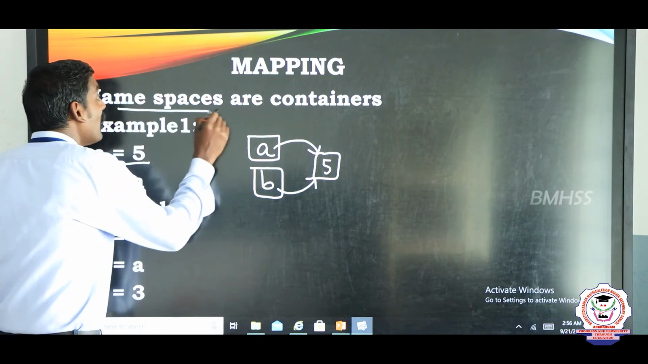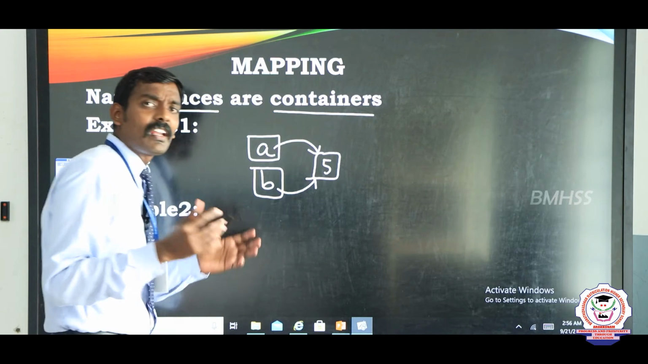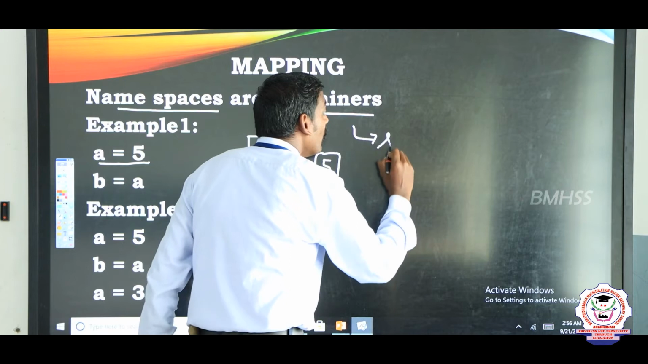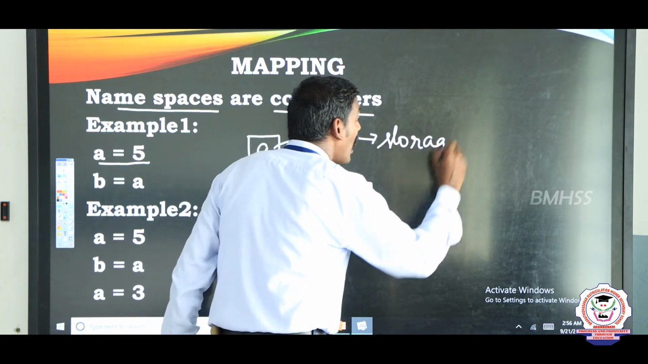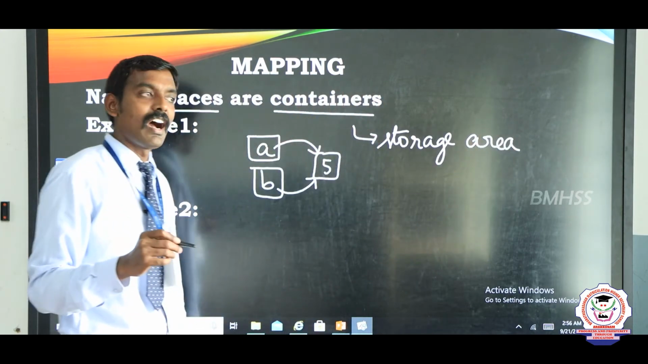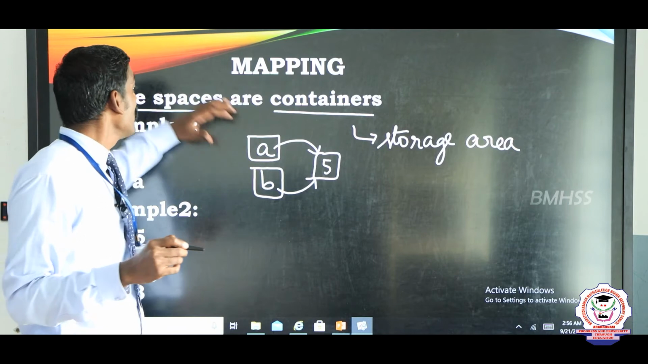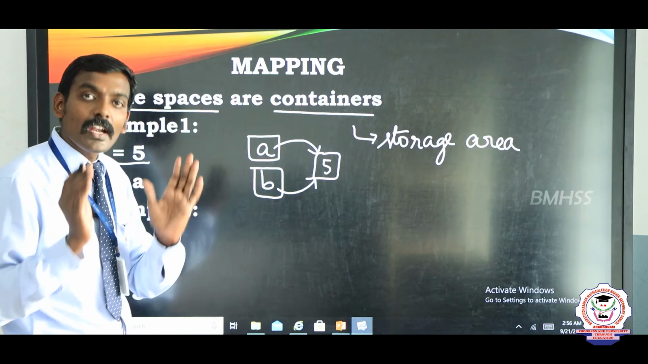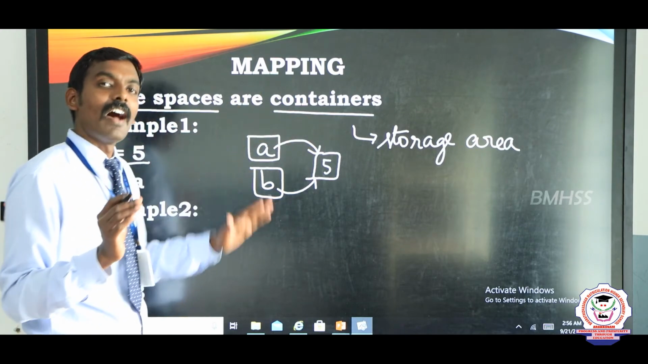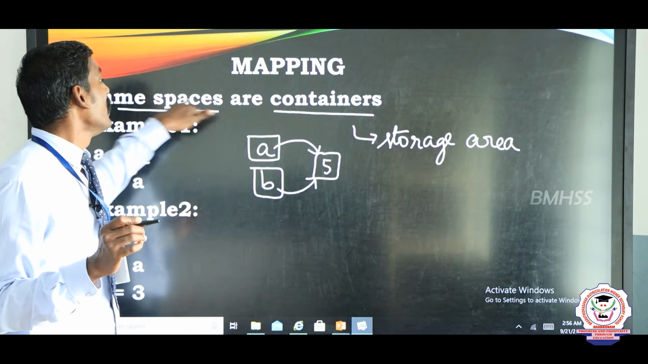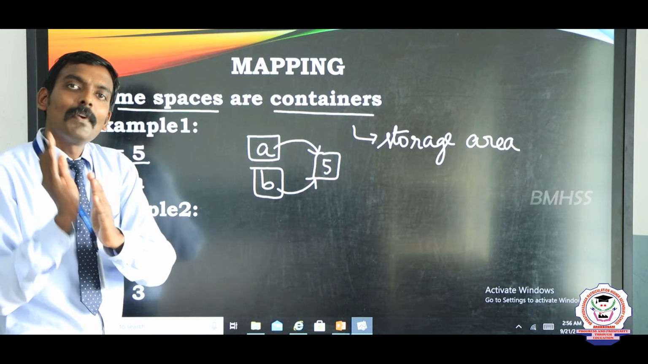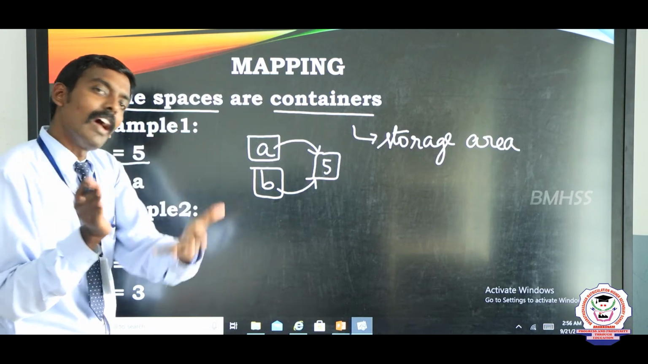What is a namespace? A namespace is a container. What is the meaning of container? Very simple. A container is a storage area. A namespace is a container which can hold all the mapping, all the variables which refer to values. This is called a namespace or container. Mapping means some value is mapped with a variable, or a variable is mapped with a value.